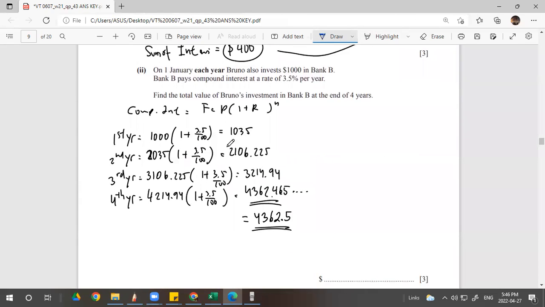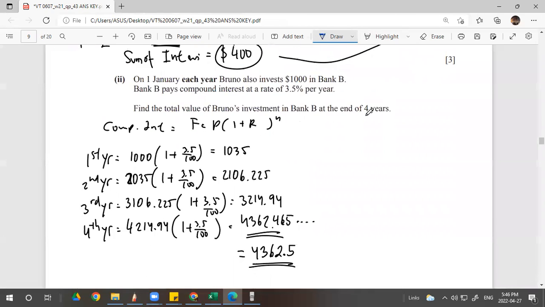Now, Bruno also invests in Bank B that offers less interest, right? The less rate, or the percentage, but it gives you the benefit of compound interest, right? The compound interest formula is supposed to be like this. The formula of compound interest. F equals P times 1 plus R to the power T. Why? Because it is added up, right? So